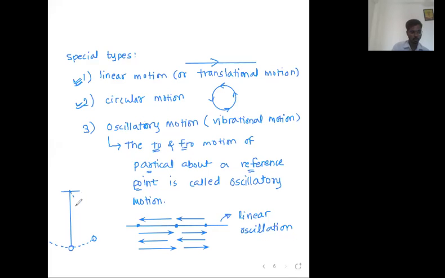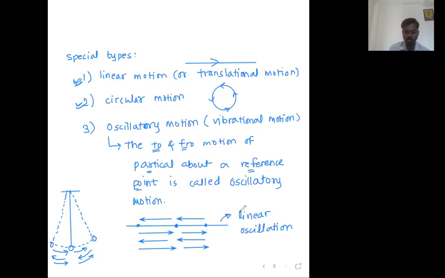Reply me in the chat box, yes or no, everyone. The pendulum moves on the arc of a circle. It's not a straight line. Very good. So the pendulum moves on the arc of a circle, but it moves towards this point, away from this point, again towards, again away. So it is also a type of oscillation, and that type is called angular oscillation, because the path is an arc of a circle, not a straight line.